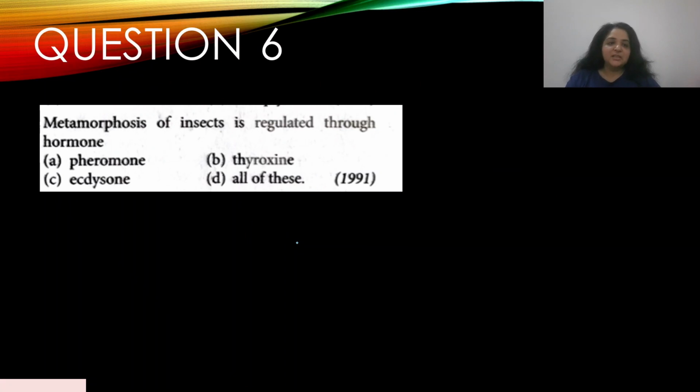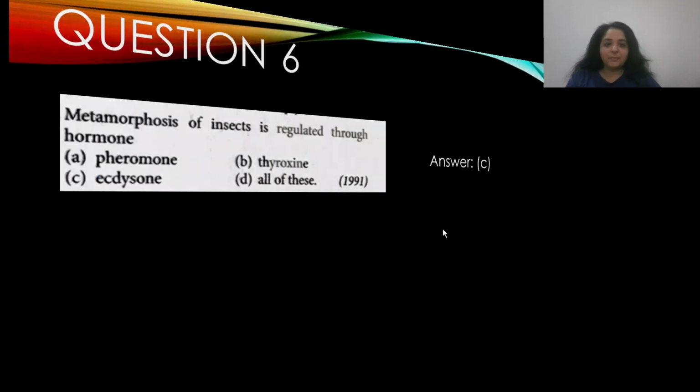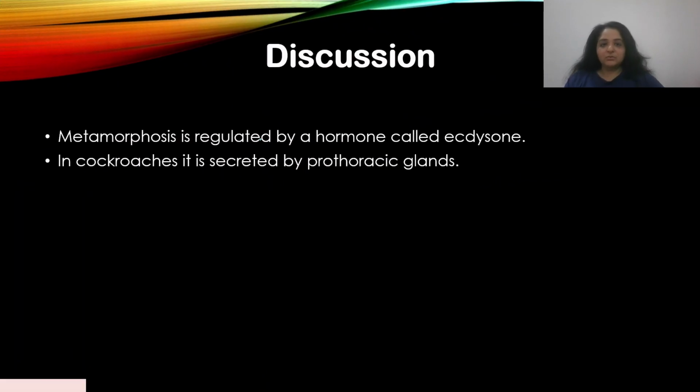Question number 6. Metamorphosis of insects is regulated through hormone, and this appeared in the year 1991: A. Pheromone, B. Thyroxine, C. Ecdysone, and D. all of these. In insects, metamorphosis is carried out by a hormone called ecdysone, whichever way you pronounce it. Answer is C.